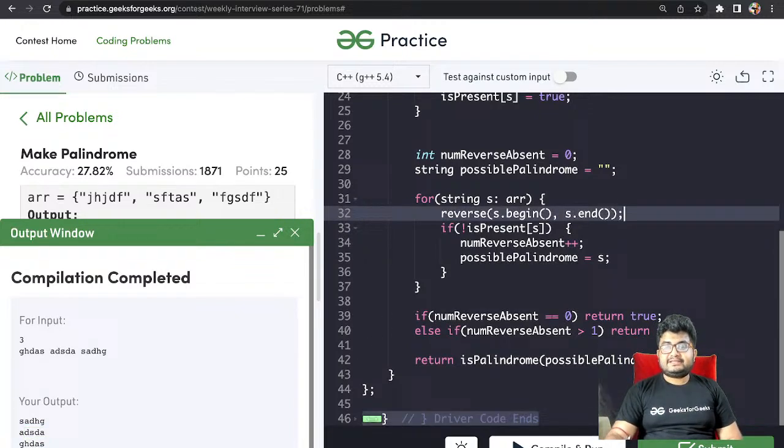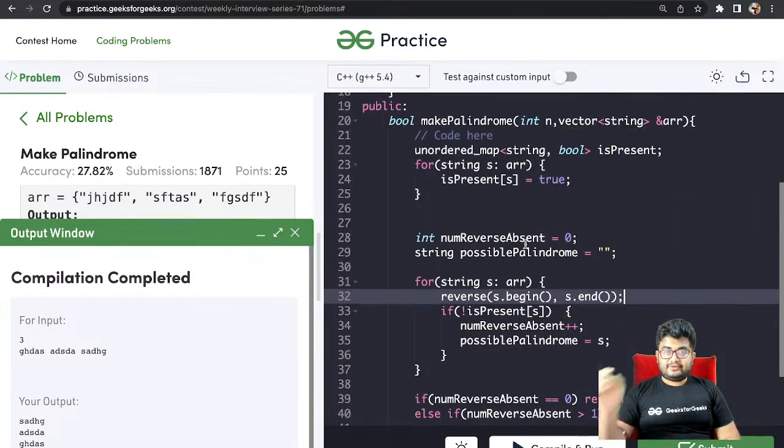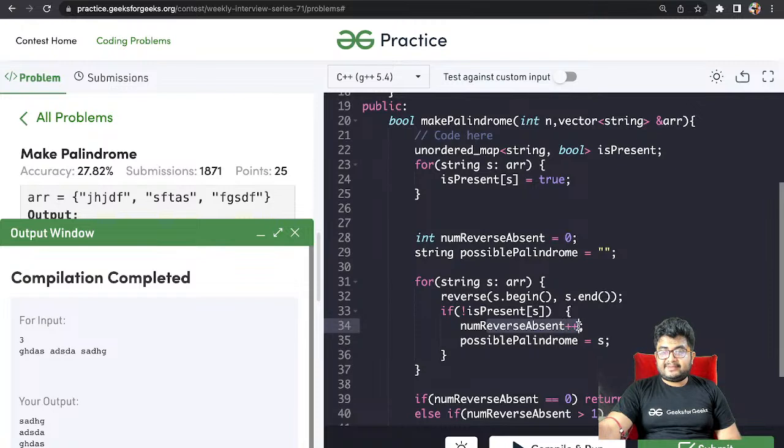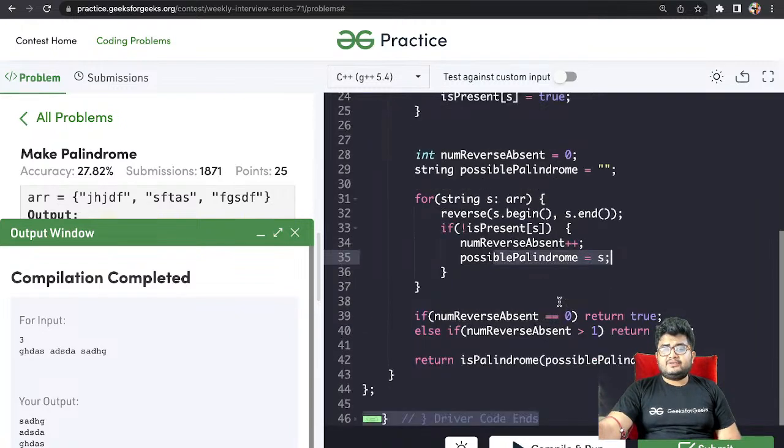Okay. Now let's see what went wrong with us. First we have marked the elements, and if not present, we have first reversed it, and if it is not present, we do num reverse absent plus plus and possible palindrome equals s. And if it is present, we don't have to do anything, right? So we don't do anything. Now we check if num reverse absent is 0.